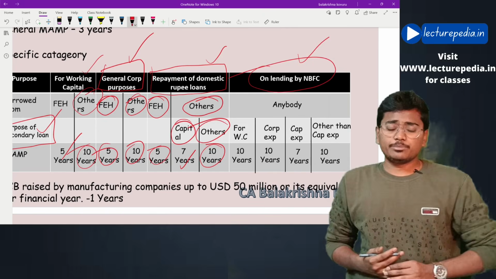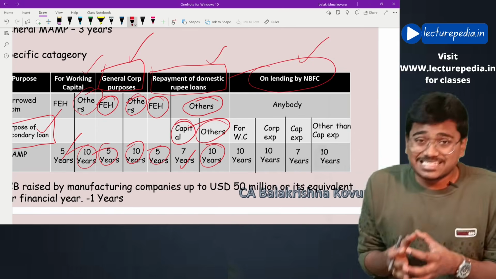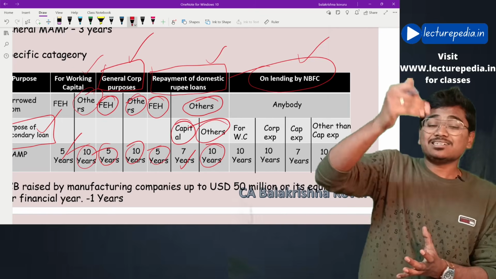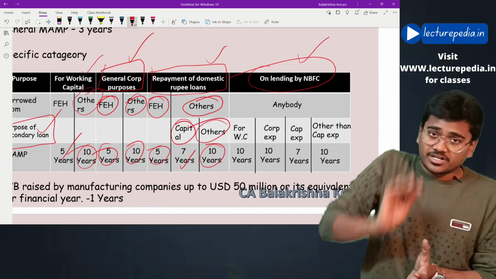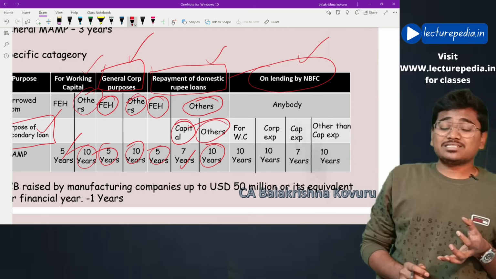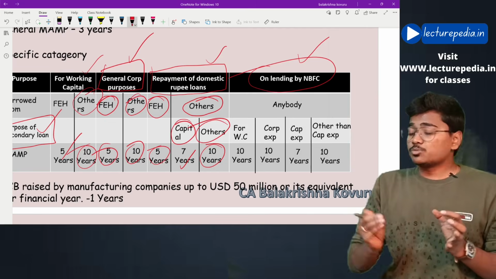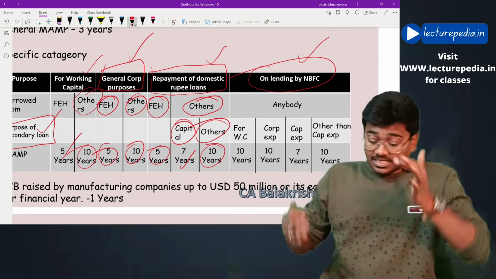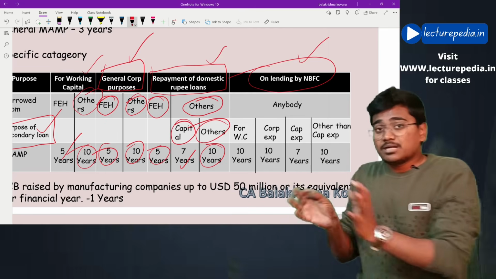Generally, what some NBFCs do is they raise huge amounts of ECB from a foreign country, because they will get the amount at a lower rate of interest. The amount they have raised as ECB, they give as small loans to domestic people. This is known as on lending. In this case, the secondary loan becomes on lending.